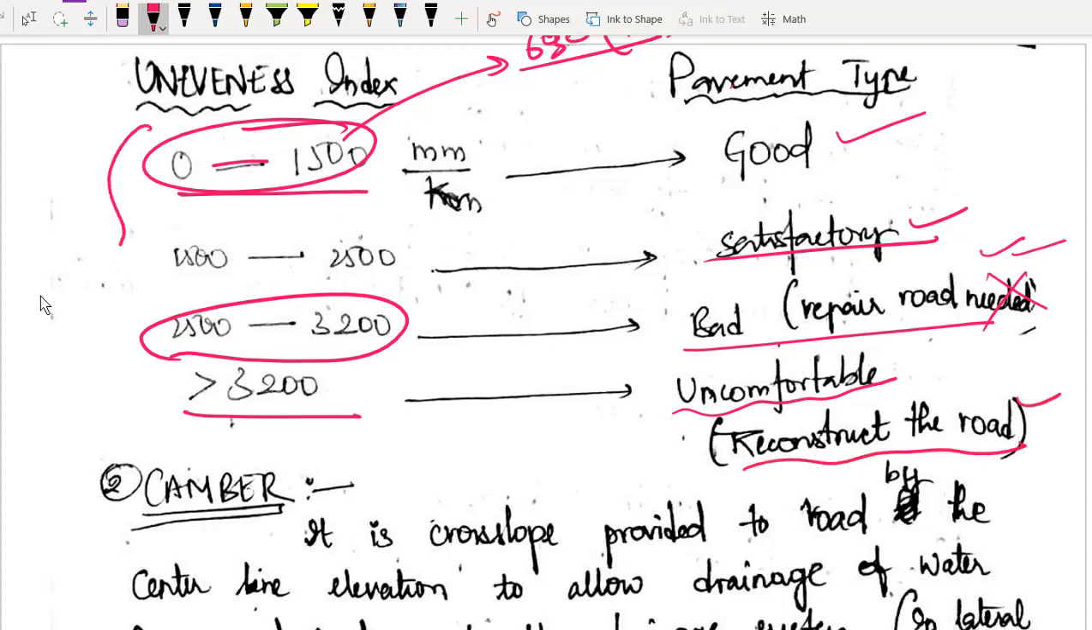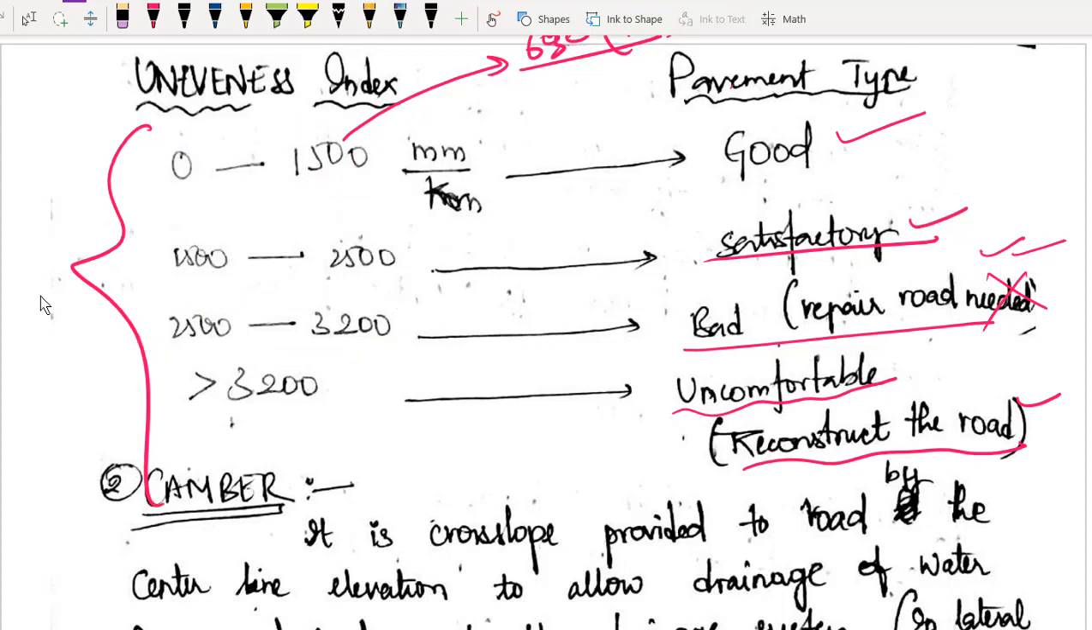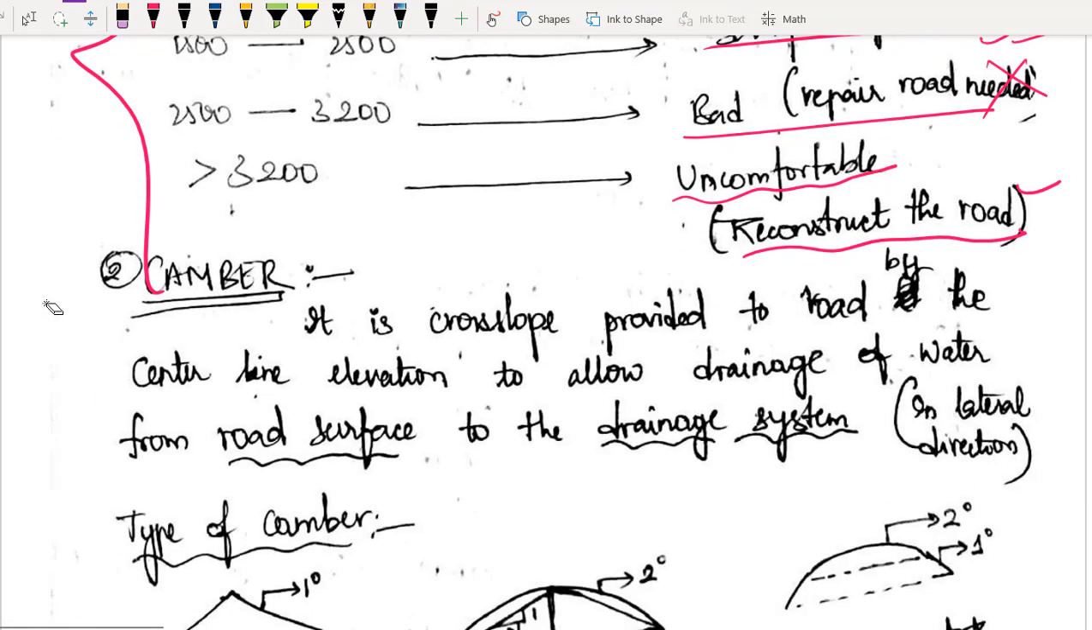So these values you have to remember for small PSC exams. 0 to 1500 good, 1500 to 2500 satisfactory, 2500 to 3200 bad, greater than 3200 uncomfortable, and you have to reconstruct the road. Okay, बहुत सारे bits है इसमें, please be careful.